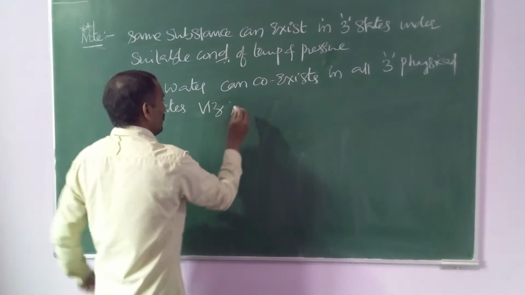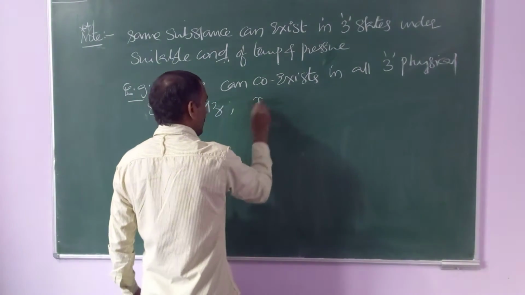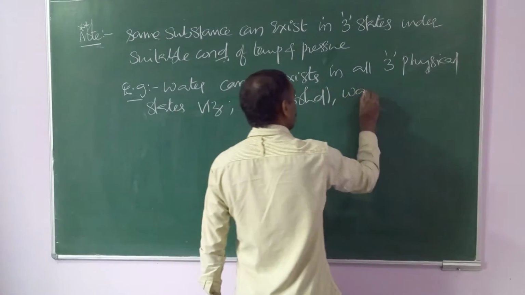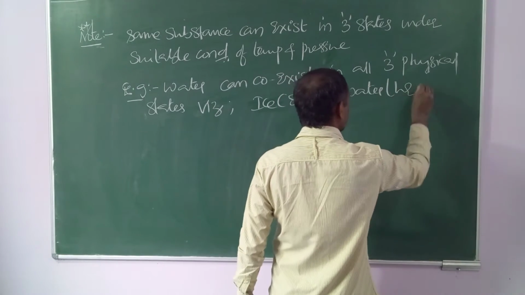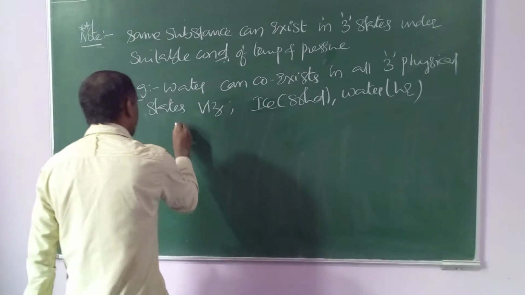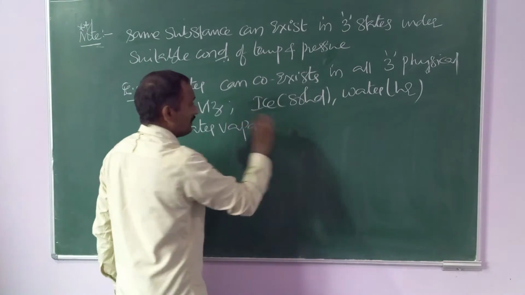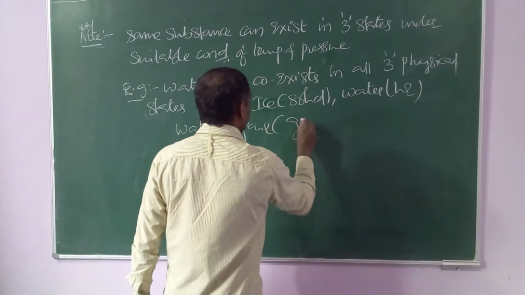Namely solid, nothing but ice; next water, nothing but liquid state; next water vapor, nothing but gas state.